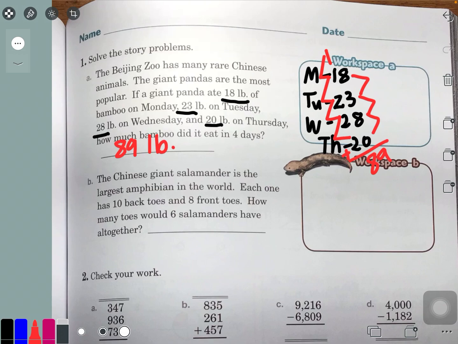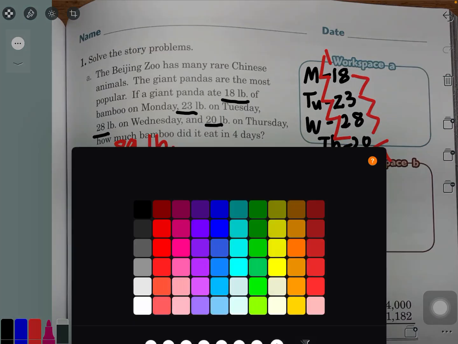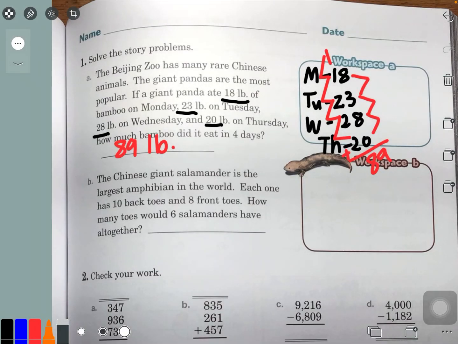Now, here's what I can do. I can draw a salamander. You don't have to, but I'm going to draw one anyway. Now I need to use different colors for this. I'm just going to draw it. So, here's my salamander. I'm going to use something skinnier than that, okay? And in the front, it has 8 toes. Sorry. So this must be its foot and leg. So if it has 8 toes, I'm assuming this one has 4 and this one has 4, so that means 8. And then the back, here its feet and legs, it has 10, so I'm assuming that this one has 5 and this one has 5. Because 5 plus 5 is 10.